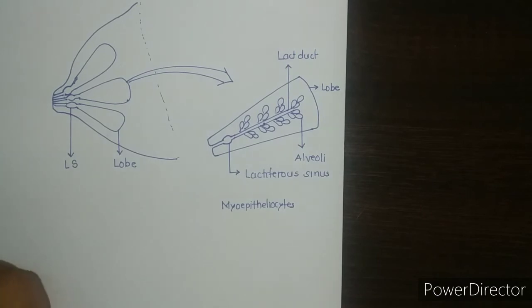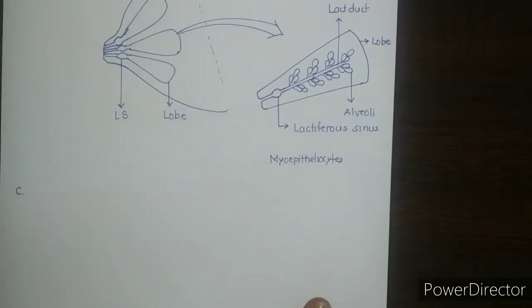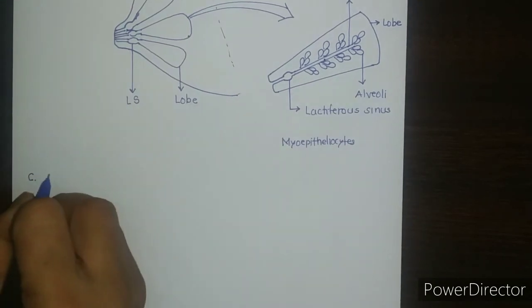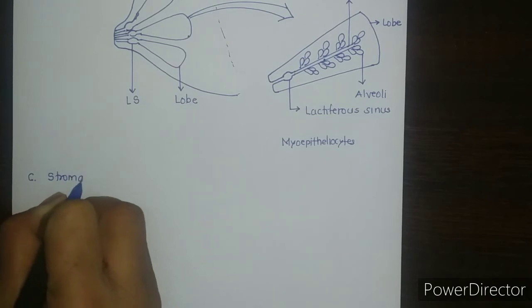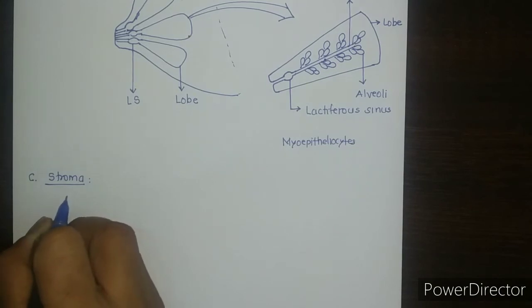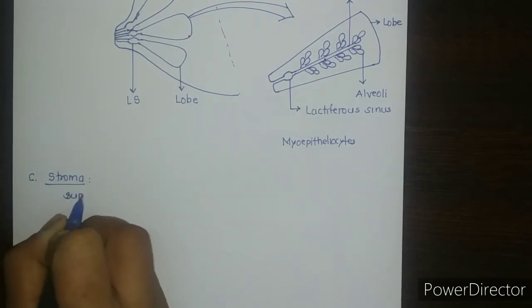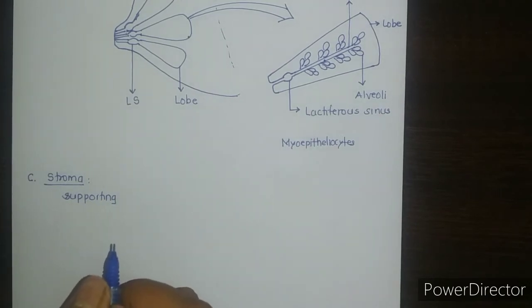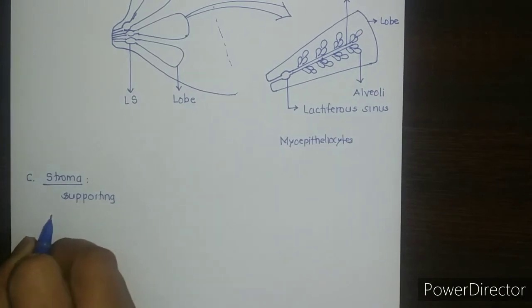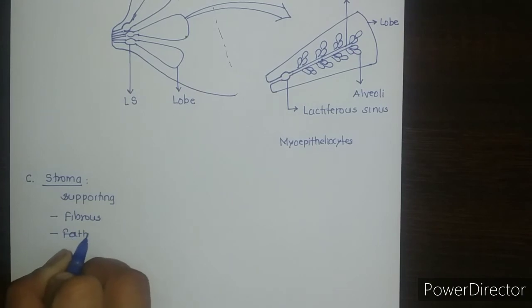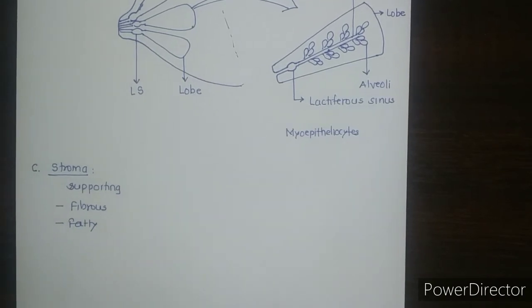Now coming to the third part of the structure of the mammary gland, that is called the stroma. The stroma of the mammary gland is responsible for giving a supporting framework to the gland. It is partly fibrous and partly fatty. So there is fibrous stroma and fatty stroma.